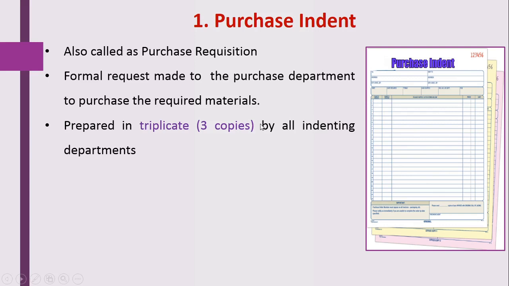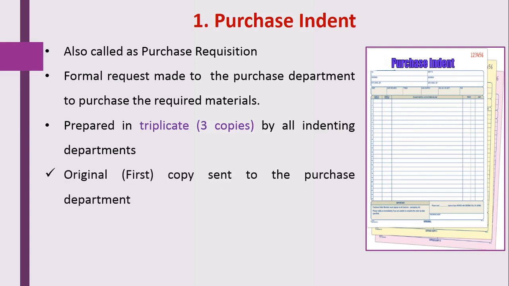So why are these three copies necessary? We'll see here the first or the original copy is sent to the purchase department for procuring the materials.